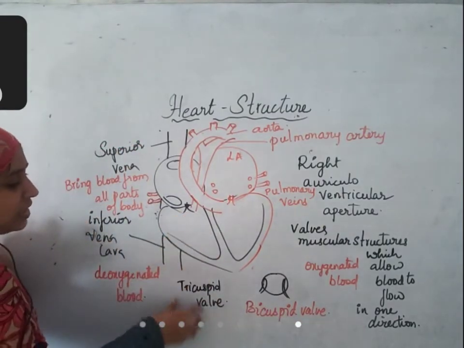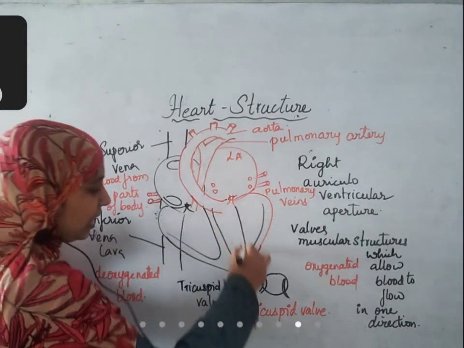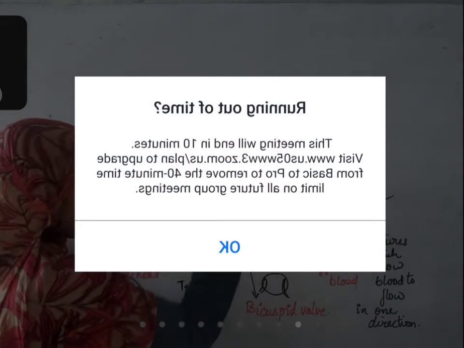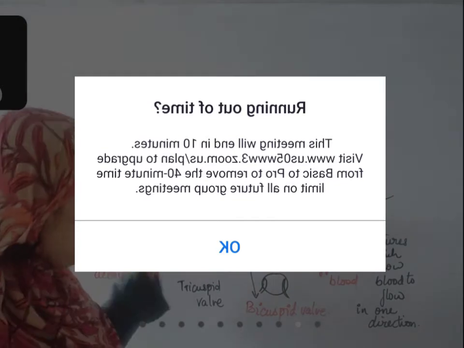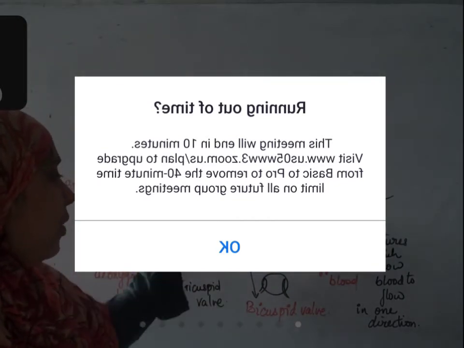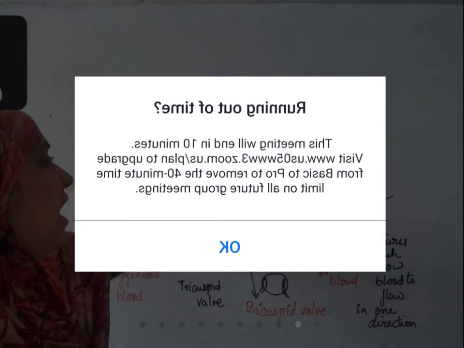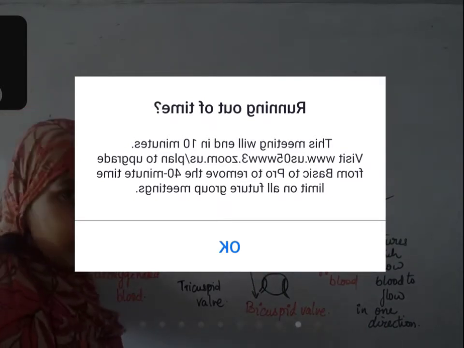Here there is a tricuspid valve, and here there is a tricuspid valve. Here there is a bicuspid valve. Blood enters from the left auricle to the left ventricle through this small aperture called the left auriculoventricular aperture. This is guarded by the bicuspid valve. From the left ventricle, blood enters into the aorta, and this aorta will go back. It will come here, to the backside of the heart.